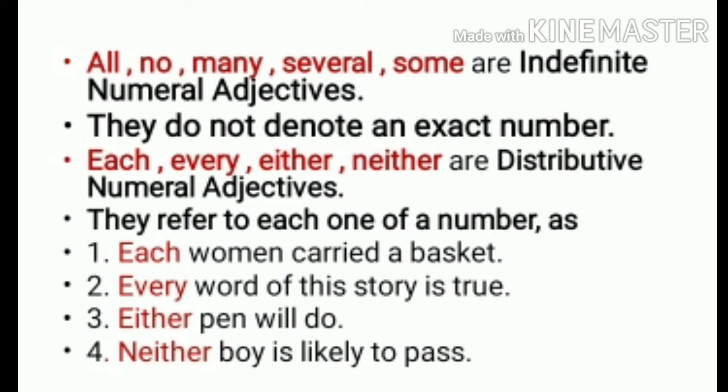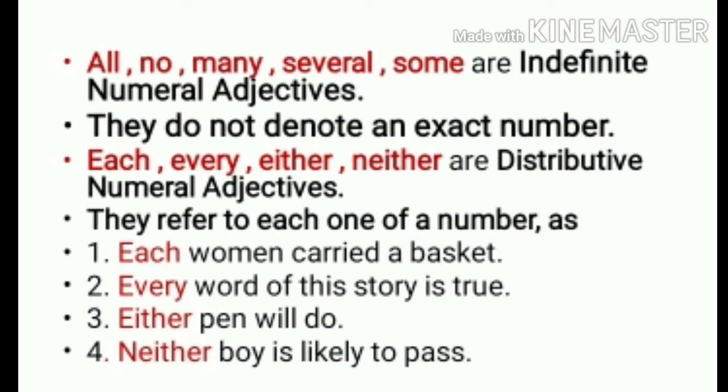Now your third is distributive numeral adjective. Each, every, either, neither are distributive numeral adjectives. They refer to each one of a number. See these examples. First one, each woman carried a basket.